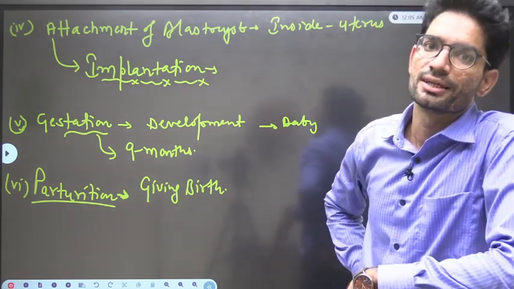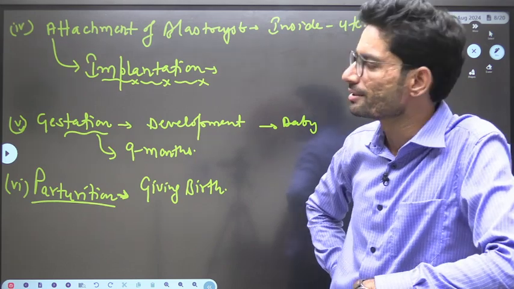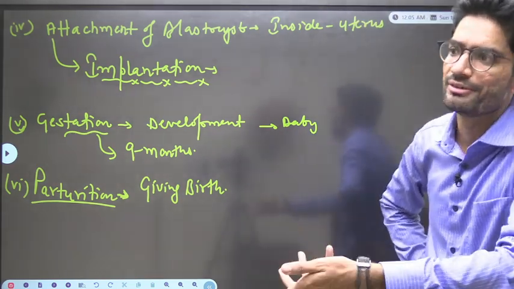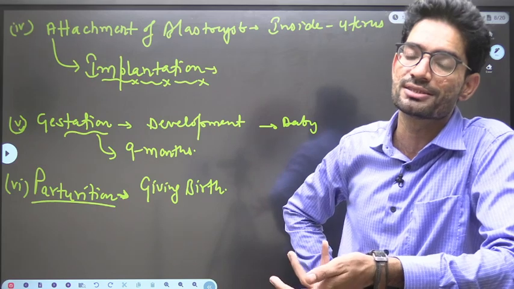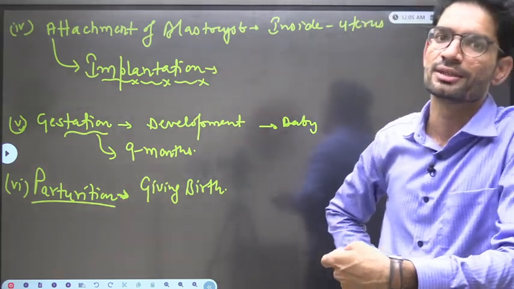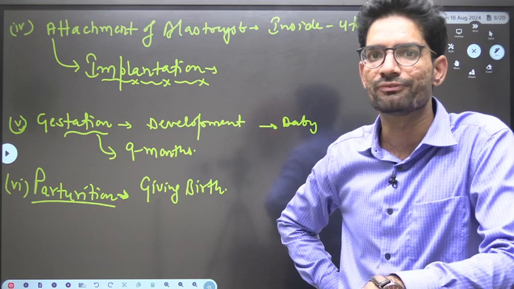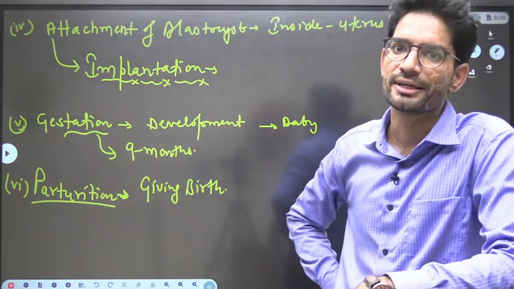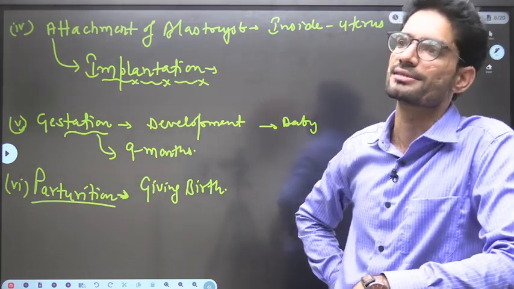In reproduction of humans, we have a series of reproductive events. The first event is known as gametogenesis. What is gametogenesis? The process of generation or production of gametes is known as gametogenesis. Human beings are unisexual. The male will produce the male gamete, and the female will produce the female gamete, right? So the first event in human reproduction is gametogenesis.